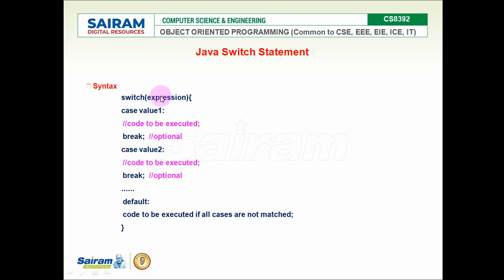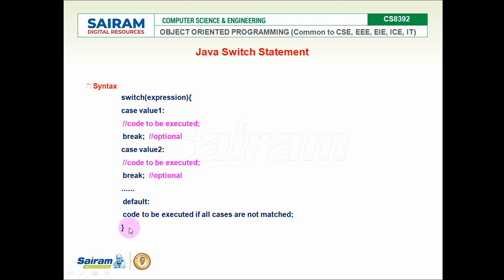We are giving some expression that evaluates to a value. Based on that value, value 1, value 2, value 3 and so on. In each case block, if the value is 1, this code block will be executed, and we have a break for value 1. Like this, the value 2 code block and break for the second case and so on. And finally the default keyword, and the default block will be given at the end of the switch.